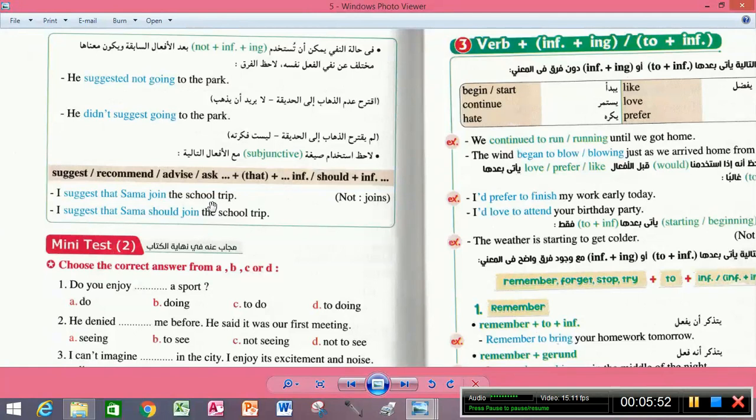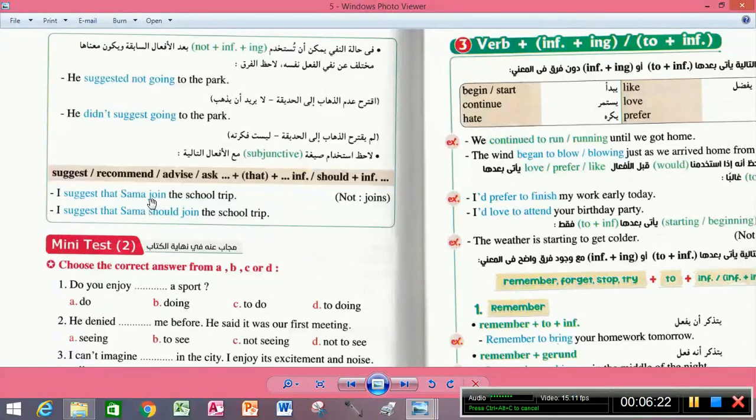You have to notice here that Sama is a subject pronoun that should be followed with the s. Here Sama, because she is in a sentence, there is a subjunctive form in it.